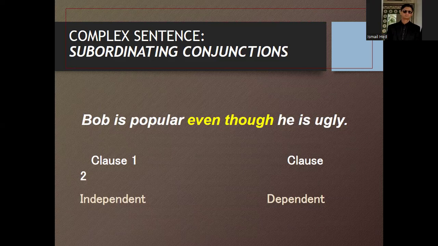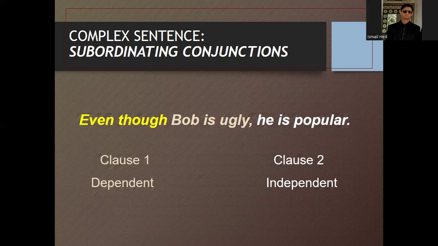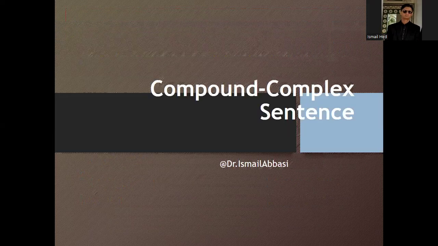Bob is popular even though he's ugly. Bob is popular is the independent clause, and even though he is ugly is the dependent clause. He is ugly is extra information related to Mr. Bob, who is popular. Bob is popular can stand all alone, but the second one, he is ugly, cannot stand alone. Even though Bob is ugly, he is popular. The position of "even though" can be shifted to the beginning of the sentence.